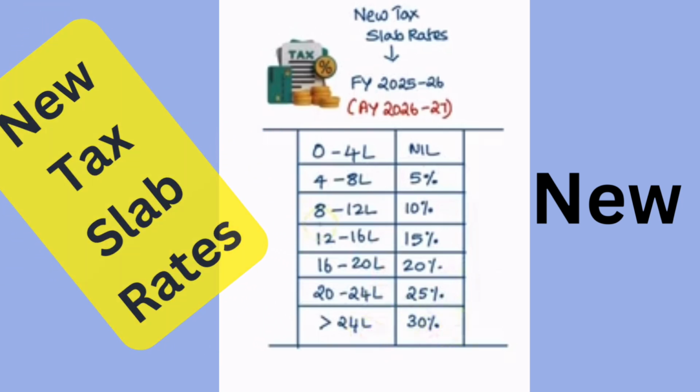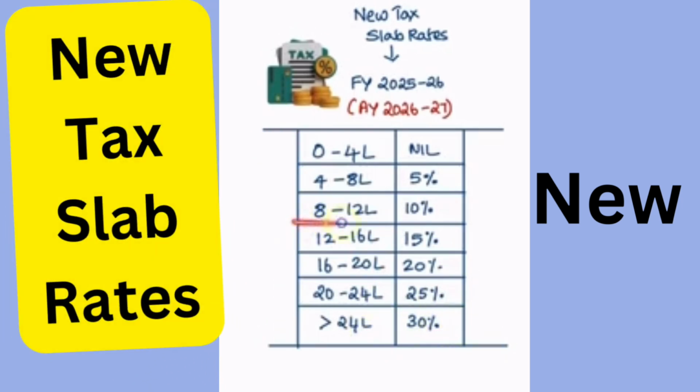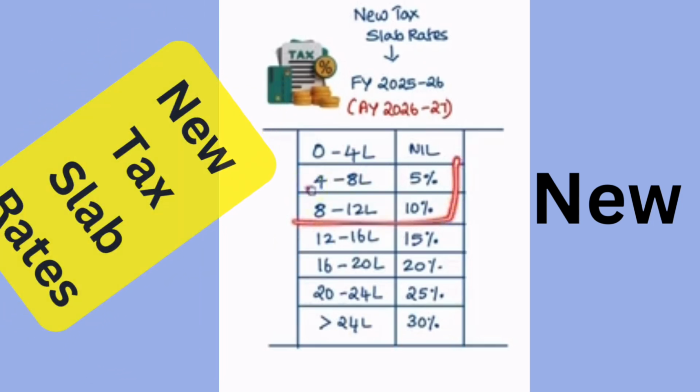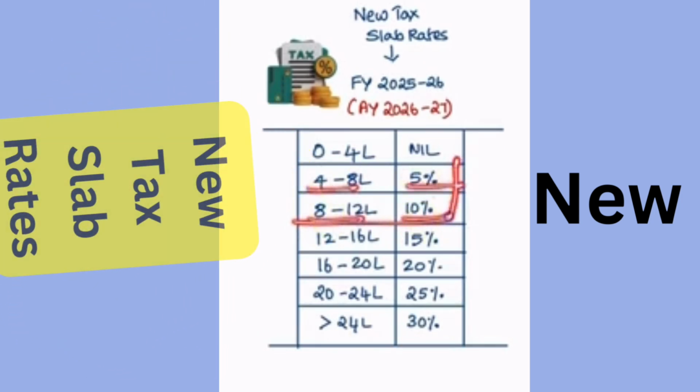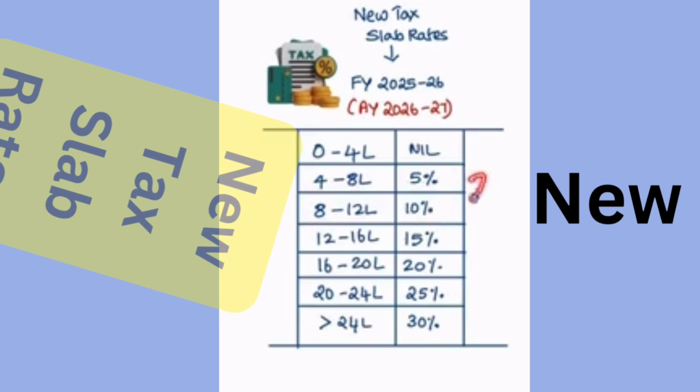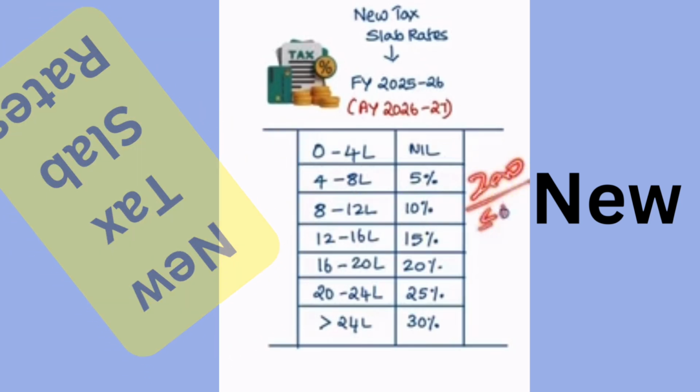So here we may have a question. There is a tax applicable up to 12 lakh. That is, 4 to 8 has 5%, 8 to 12 has 10%. Then how do we say it is zero tax up to 12 lakhs?